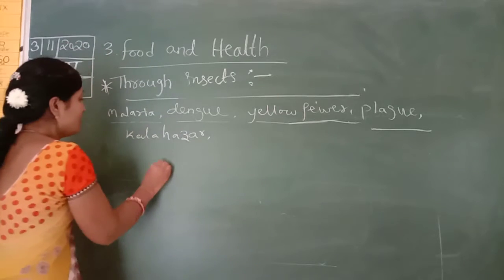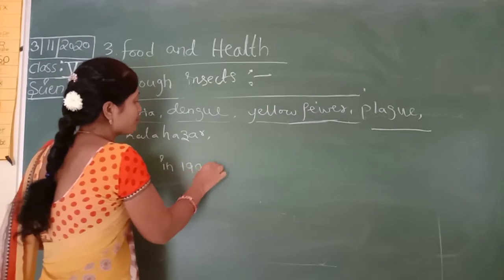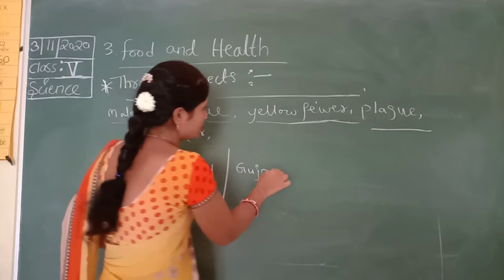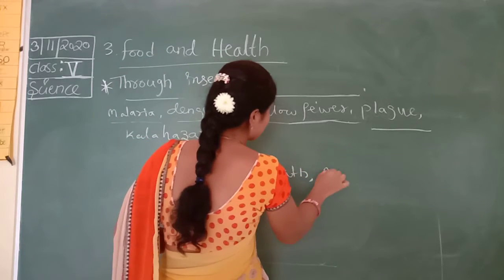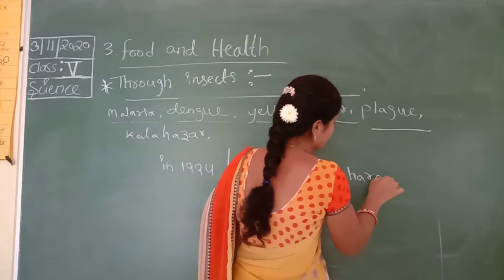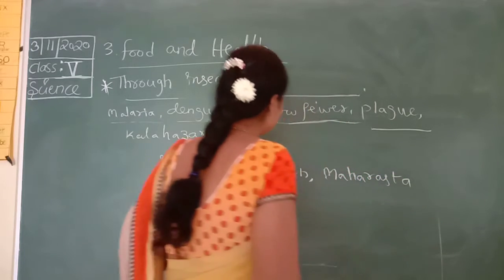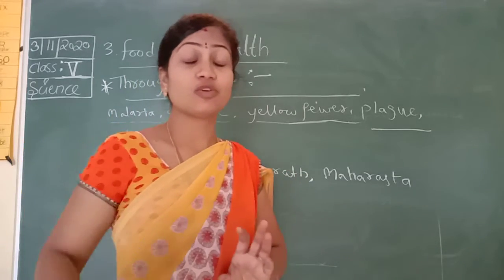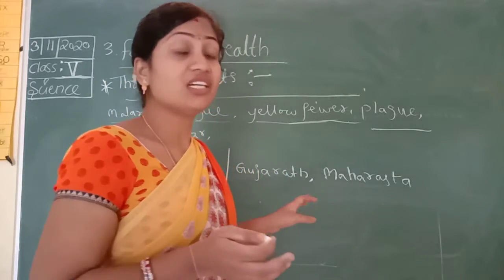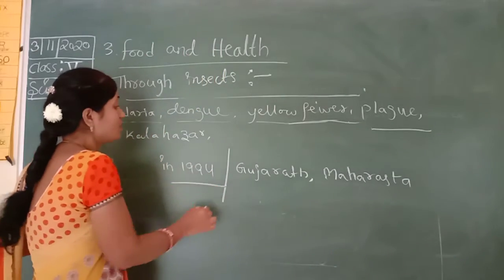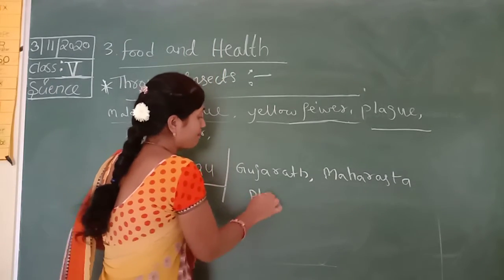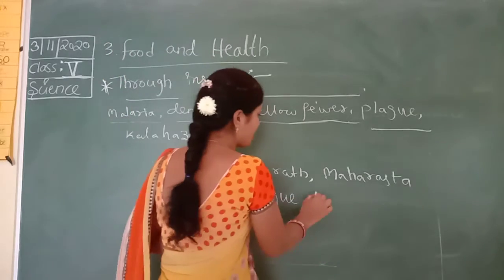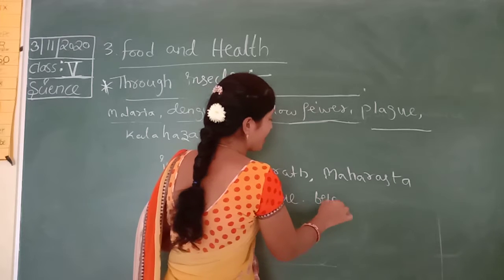In 1994, Gujarat, Maharashtra, and so many places faced this plague disease. It is caused by the bites of rats.